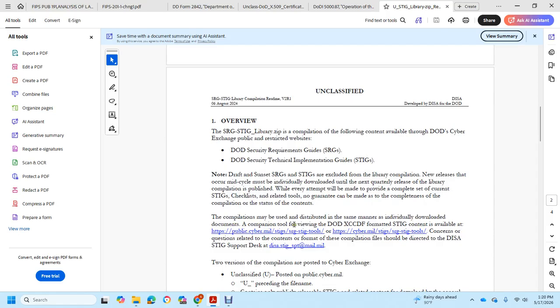Compilations may be used and distributed in the same manner. Individuals should download a documentation companion for viewing the Department of Defense's XCCDF-formatted Security Technical Implementation Guides, available at public.cyber.mil, STIG, SRG, STIG Tools. Concerns or questions related to the contents or format of these compilation files shall be directed to the Defense Information Systems Agency at the Security Technical Implementation Guide Support Desk, DISA STIG SPT at mail.mil.